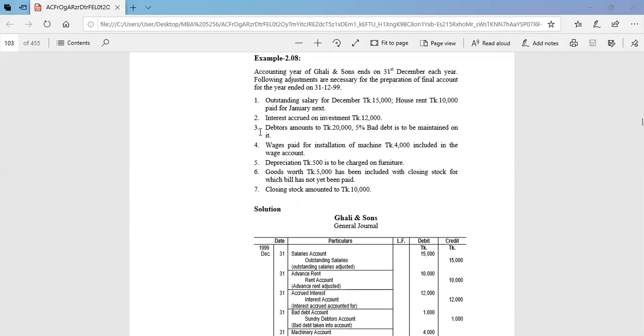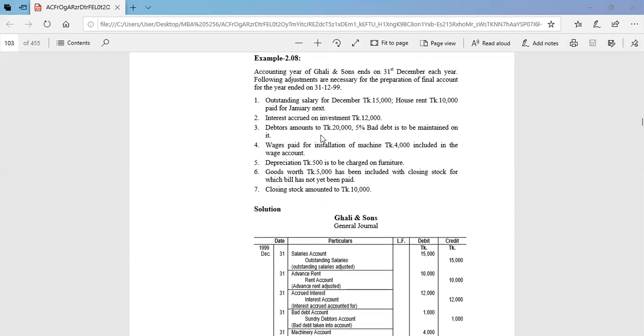And number two, interest accrued on investment taka 12,000. So accrued interest, this is our income. So interest account is credit and accrued interest is debit, because we are getting the interest from the investment. So accrued interest is our asset, because we are getting this amount further. So it is our asset preserved in an investment sector. So accrued interest is debit and interest account is credit.